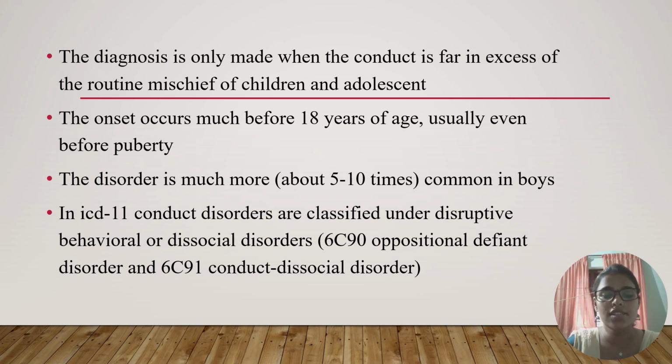The disorder is much more common in boys, especially 5 to 6 times more in boys than girls. And in ICD-11, conduct disorders are classified under disruptive behavior or dissocial disorders: oppositional defiant disorder and conduct dissocial disorder.